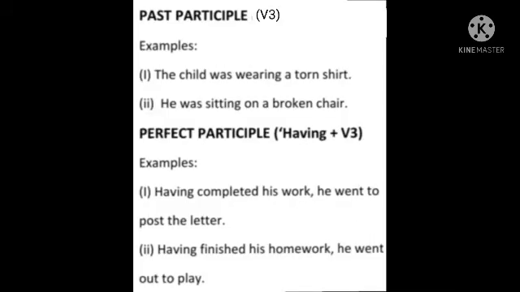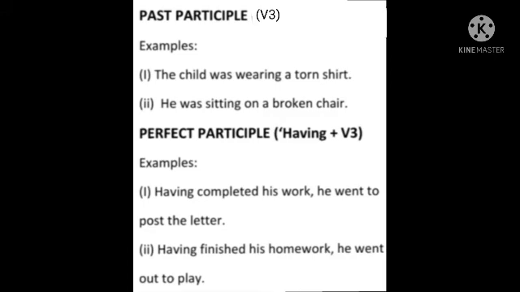Now past participle. Past participles are used as adjectives. The third form of the verb is used to form the past participle. The child was wearing a torn shirt. Torn is the past participle working as an adjective. He was sitting on a broken chair. Broken is the past participle working in the sentence as an adjective to the noun chair.